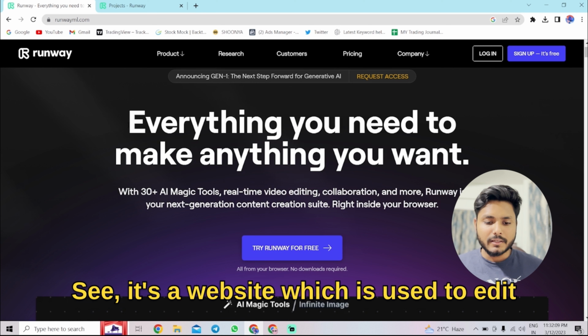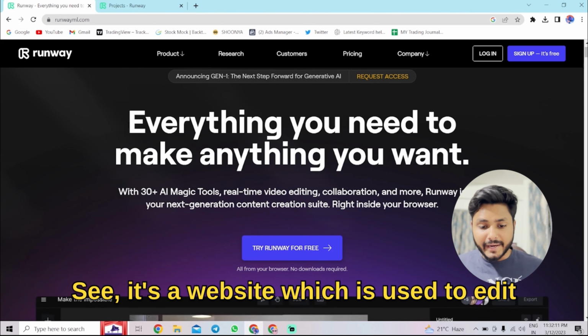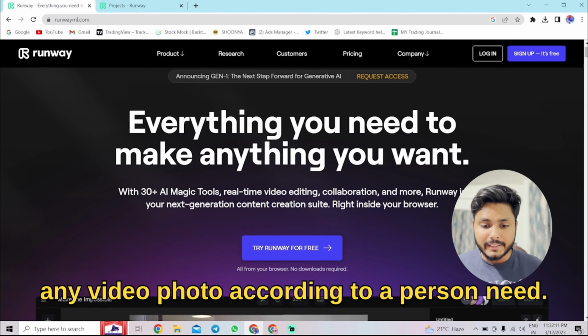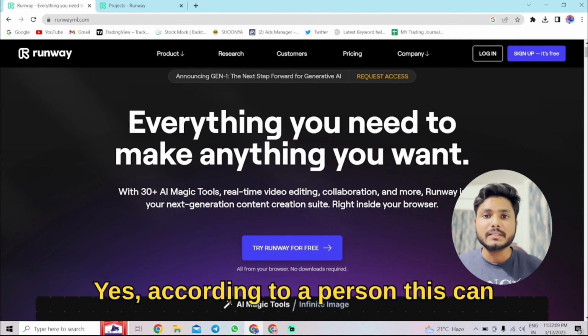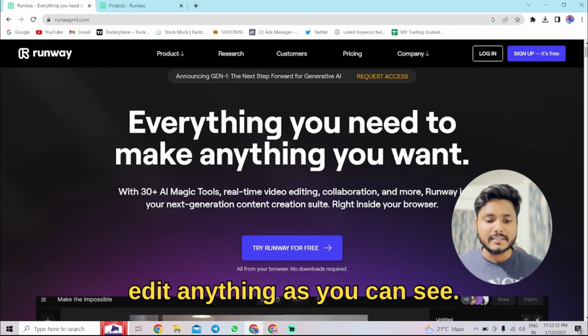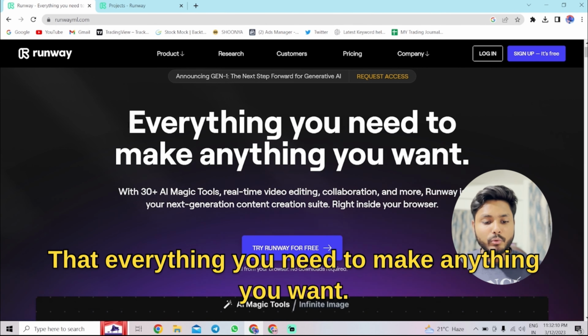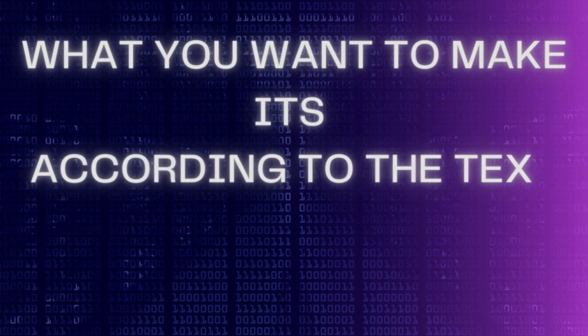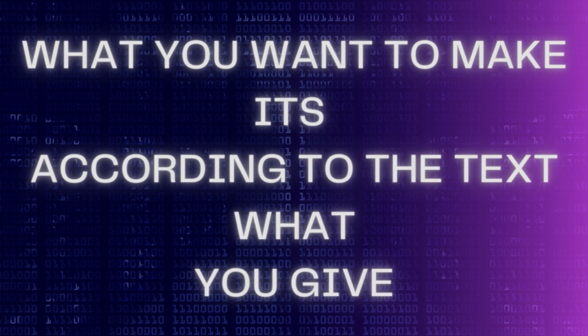So now the first AI is Runway.ai. Let me show you what this AI will do. See, it's a website which is used to edit any video or photo according to a person's need. Yes, it can edit anything. As you can see, what does it declare? That everything you need to make anything you want. What does it mean? Whatever you want to make, it's according to the text that you give. Let's scroll down.